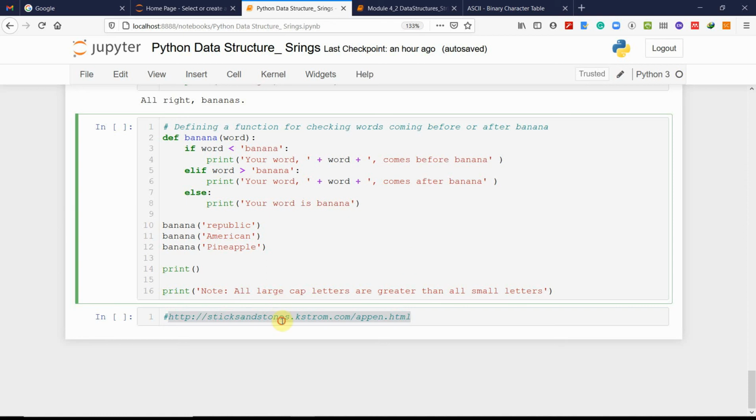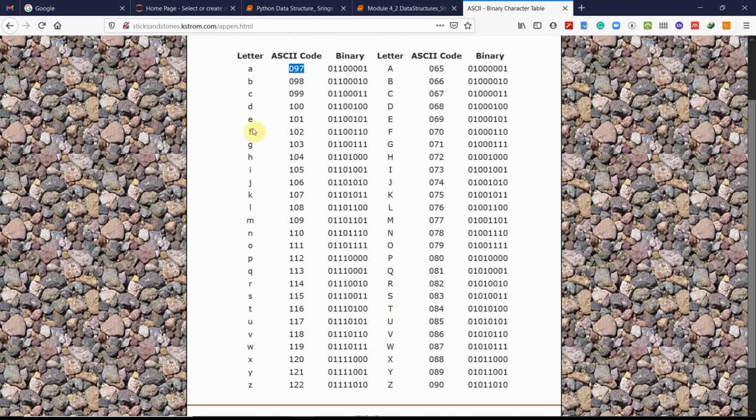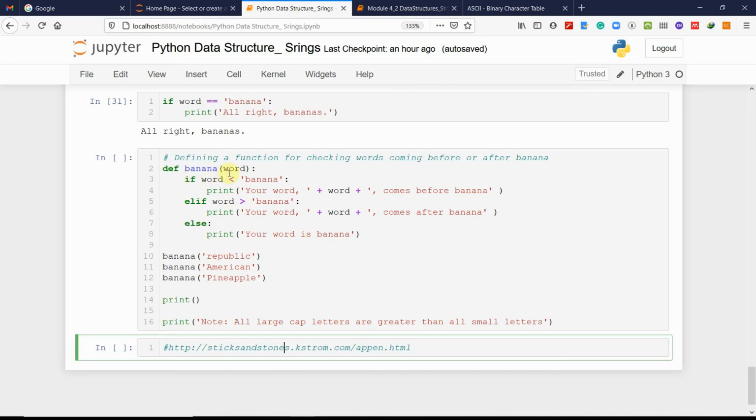We define a function that checks whether a word comes before or after banana. If word is less than banana, we simply print that the word comes before banana. If the word's ASCII character is greater than b, it will come after. Else the word is banana.